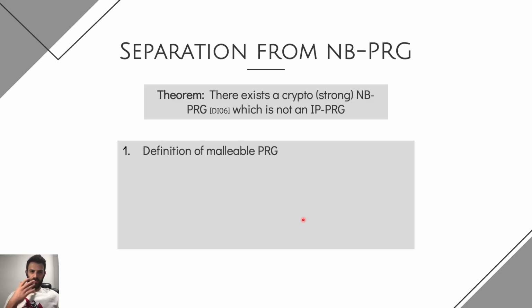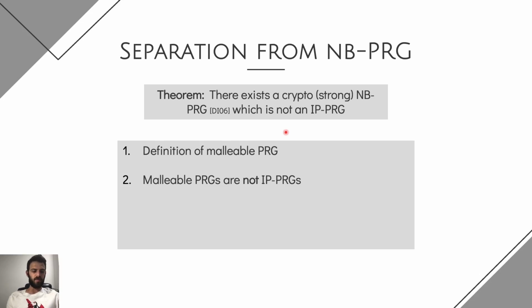Another important point is that we show the separation of NP-PRG and IP-PRG. We show that there exists an NP-PRG that is not an IP-PRG, meaning that the definition of non-Boolean PRGs is not strong enough to be interactive proof PRGs. Basically, the way we do it is we define some trait of PRGs called malleable PRGs.